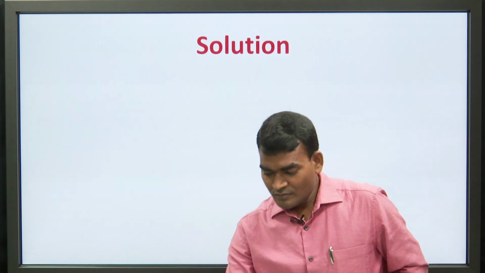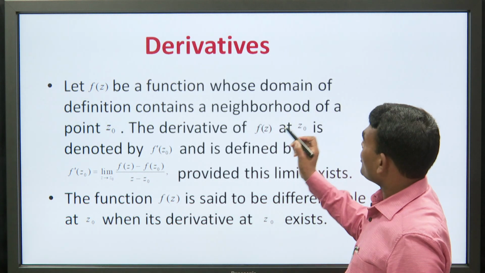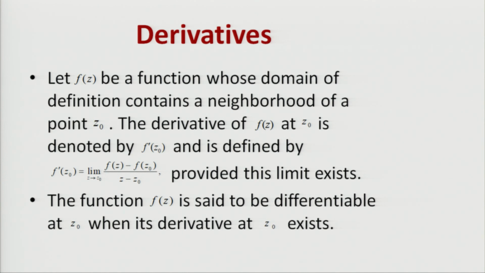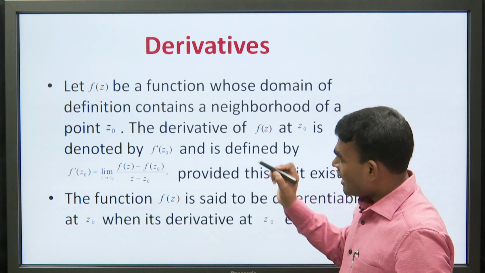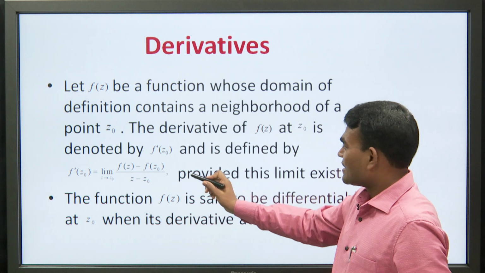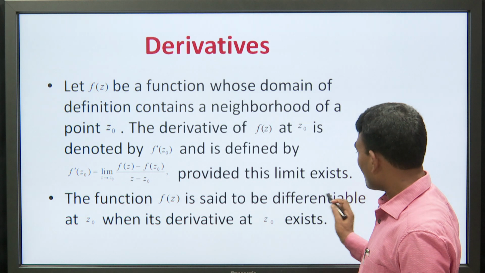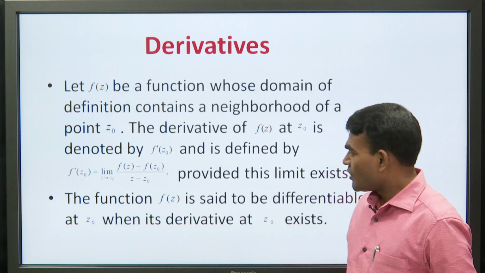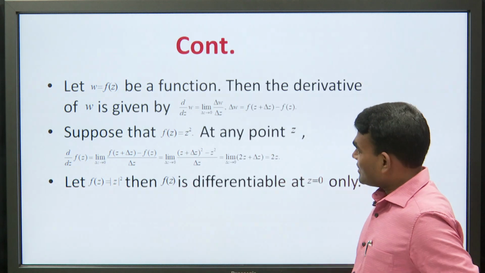Now, again, there are derivatives. Let f(z) be a function whose domain of definition contains a neighborhood of a point z₀. The derivative of f(z) at z₀ is denoted by f'(z₀) and is defined as the limit as z tends to z₀ of (f(z) − f(z₀)) upon (z − z₀), provided this limit exists. The function f(z) is said to be differentiable at z₀ when its derivative at z₀ exists. Now, there are some results.